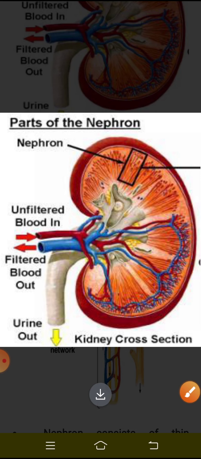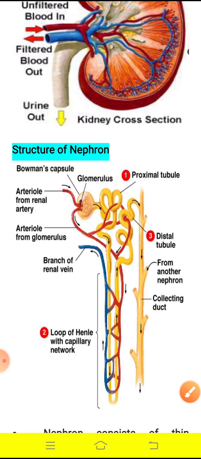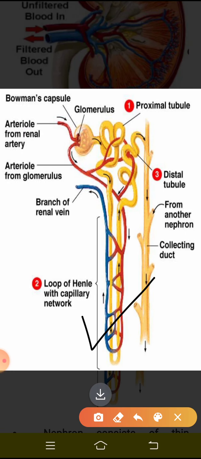So how does the collecting duct individually look? It looks like this. These nephrons have the collecting ducts through which the urine enters, having been filtered out in the kidney.